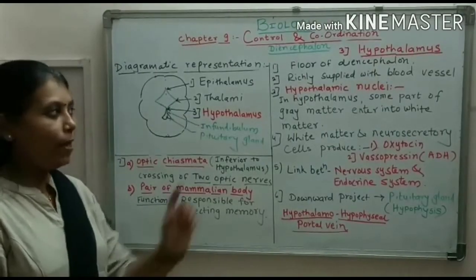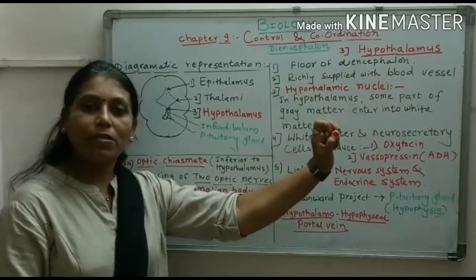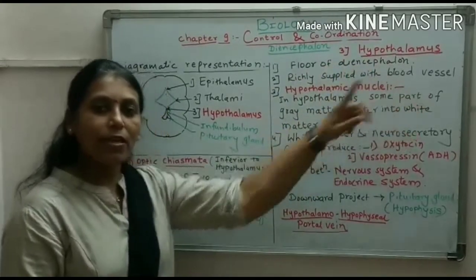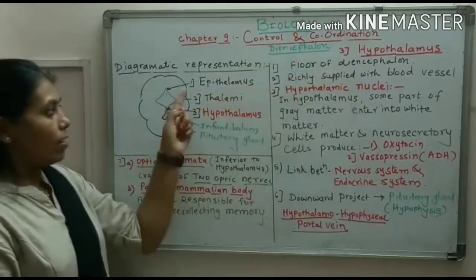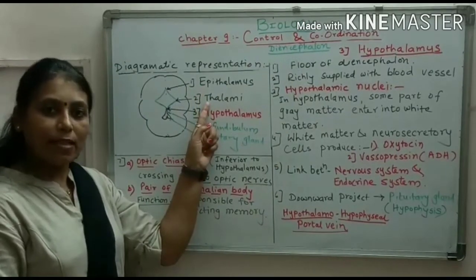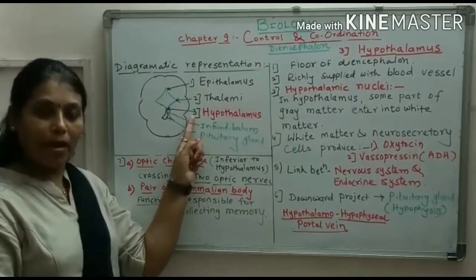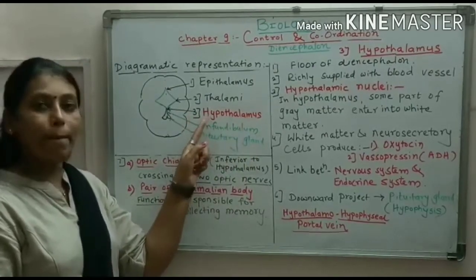We will study the topic hypothalamus. What is the hypothalamus? The hypothalamus is the third part of the diencephalon. The first part is the epithalamus, the second part is the thalami, and the third part is called the hypothalamus. Hypo means below.